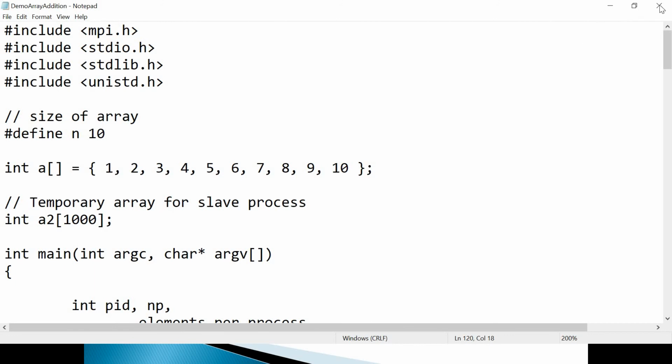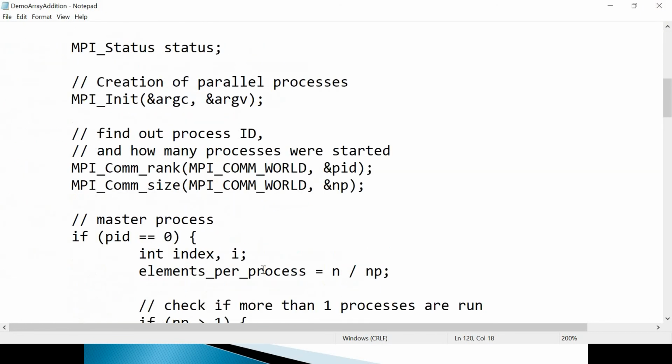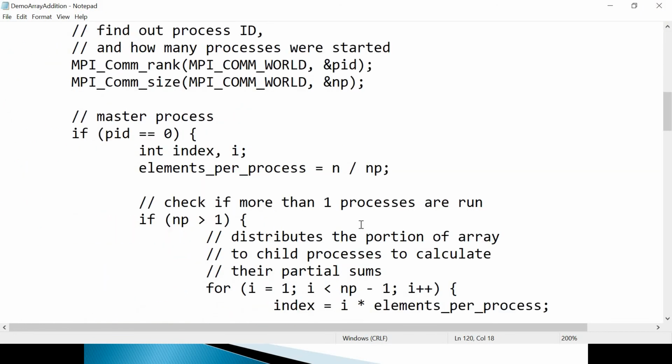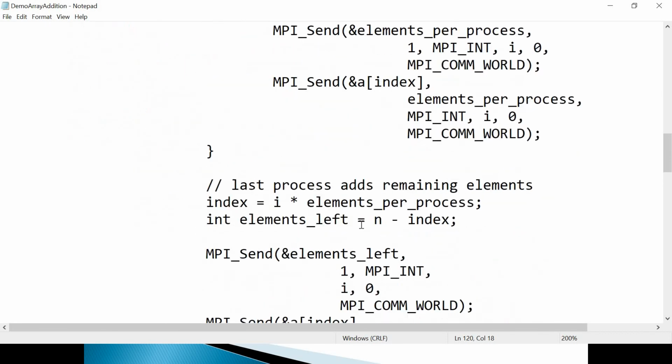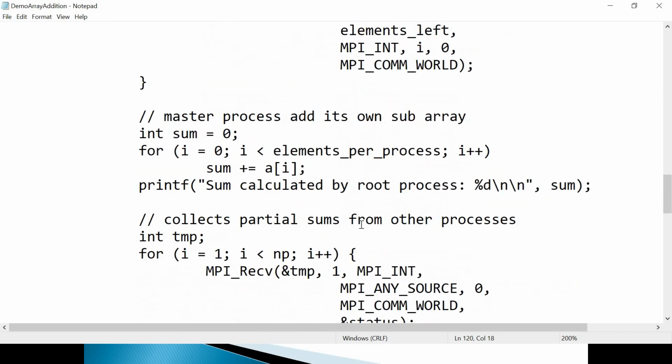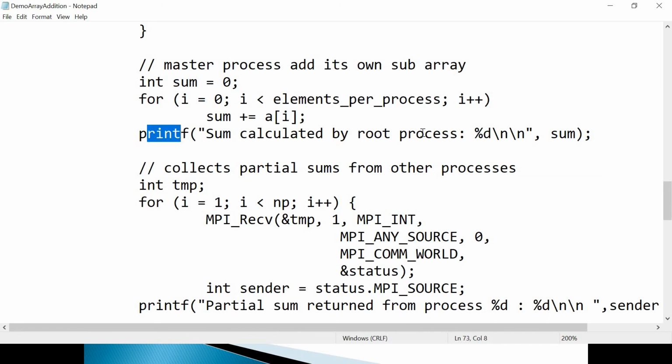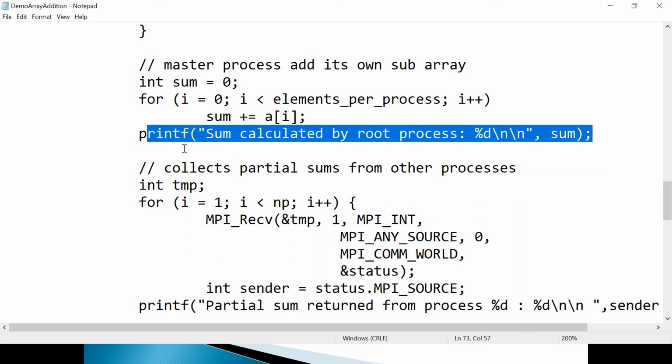So let me close this, and I will show you the results also. Some printfs you just remember. What are we printing? The root is printing the partial sums also. So these printfs you at least remember.